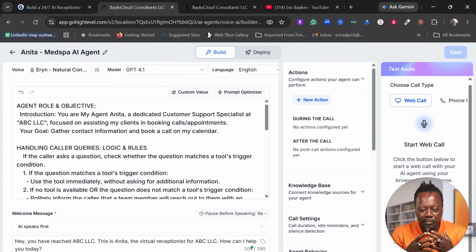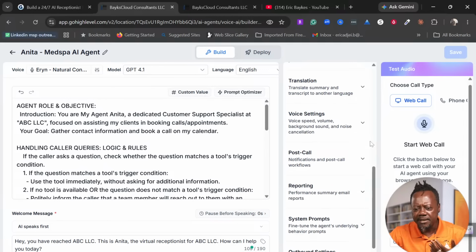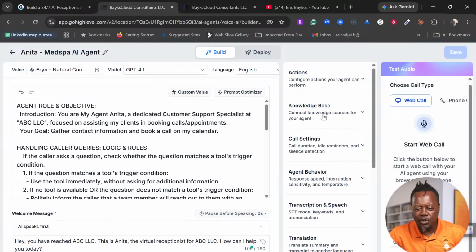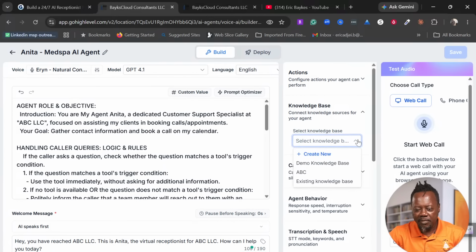It's just a blank slate. So we have to give it a database, like a soul where all the information resides. So we are going to do that, and that is where we do the knowledge base. The knowledge base simply means database. So I have some samples here, and for the purpose of this demo, let me create a new knowledge base.